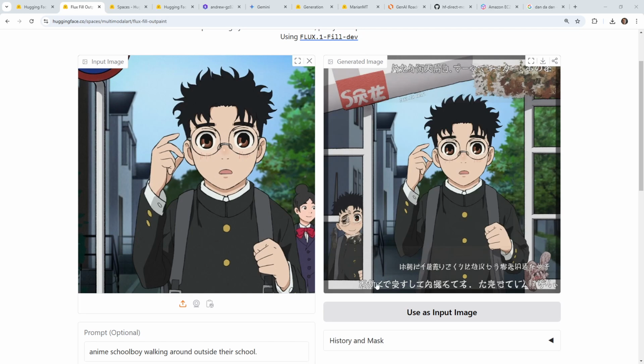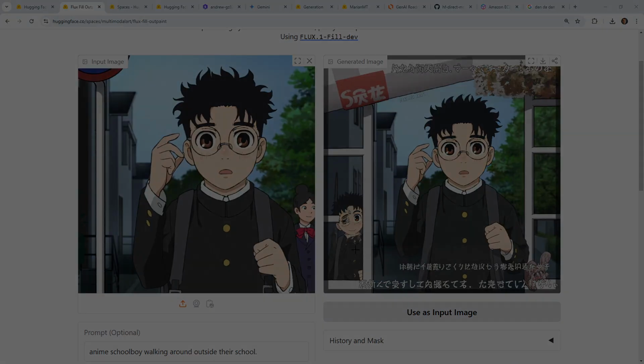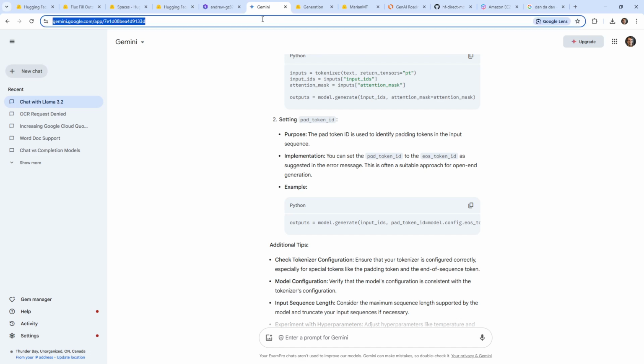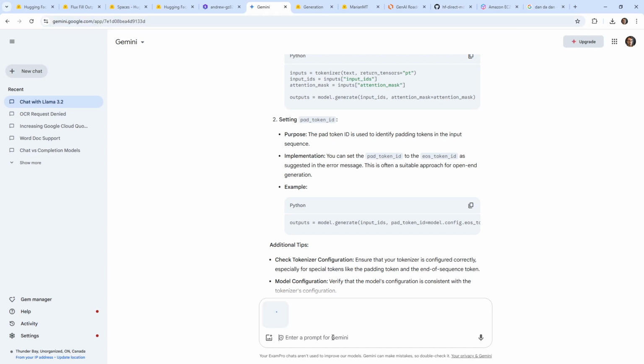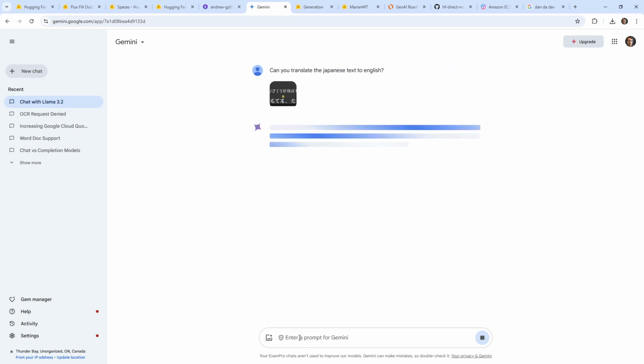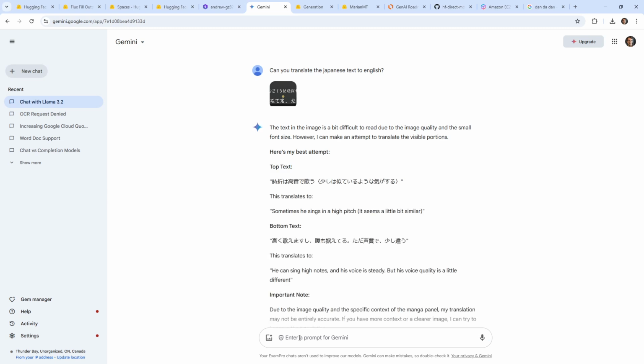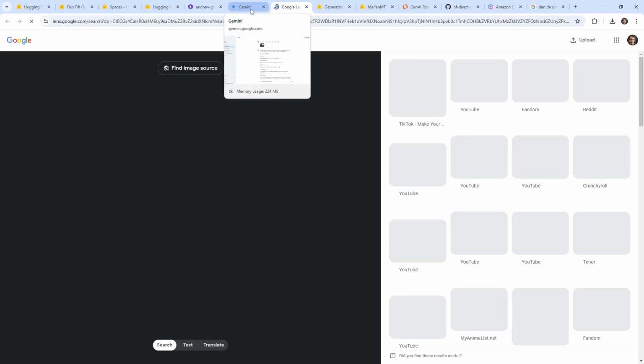I don't know, but you know what? It might be fun. Let's see what text it actually produced. So if we grab this, I can go over to something like ChatGPT. We might be able to do it in Gemini here. Let's just try it here in Gemini. Can you translate the Japanese text to English? I'm not sure if it will do it here, but we'll see. Maybe Flash won't do it. So it says here, I'm not sure if that really is what that image said.